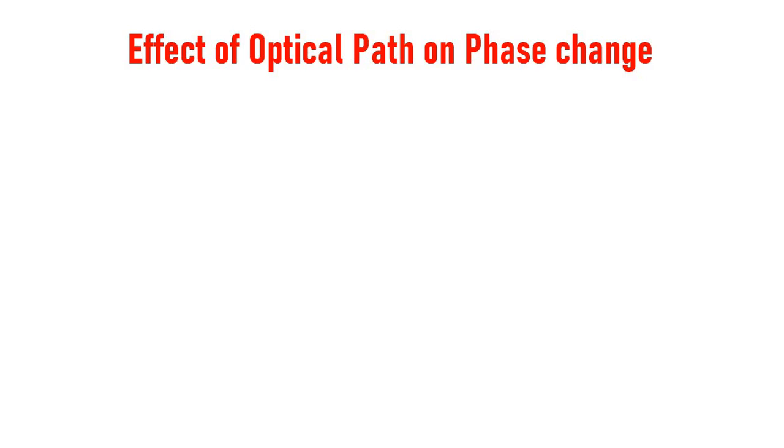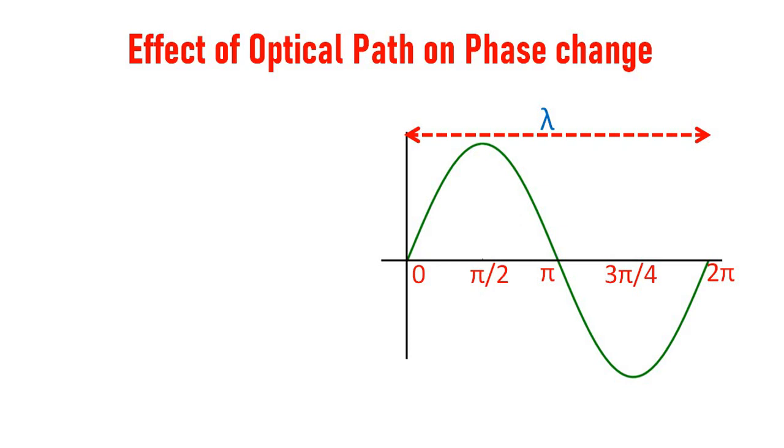Effect of optical path length on phase change. A light wave can be represented like this. The phase angle varies from 0 to 2 pi: 0, pi by 2, pi, 3 pi by 2, 2 pi. This length is lambda. It is the length of a wave.